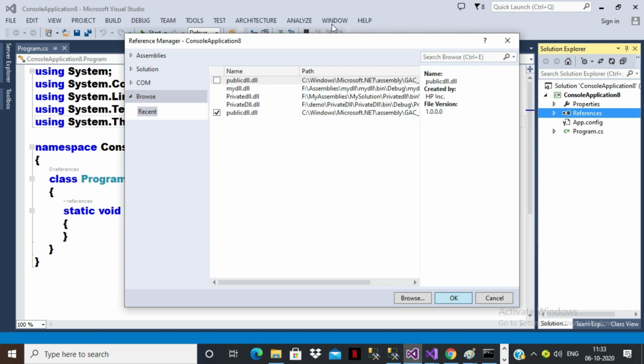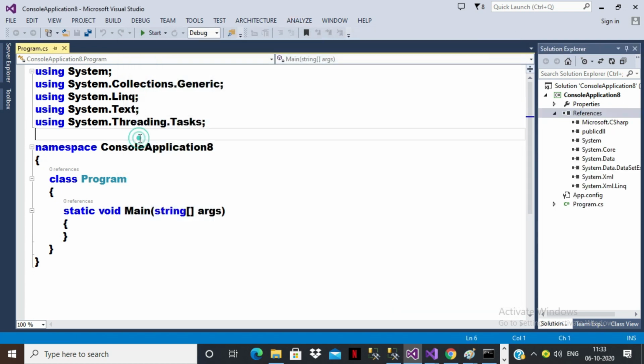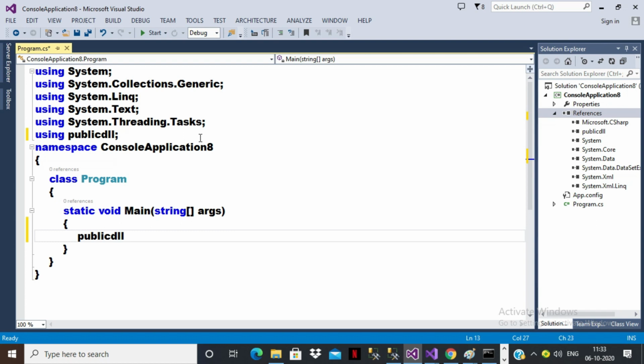See the difference between private DLL and public DLL. Output wise both are the same. From a performance point of view I can show you the difference. Using public DLL, here I'll create an object, public DLL dot, my class name A. Obj is equal to new A. And here I'll call obj dot show. Now press F5, you will get the same output.